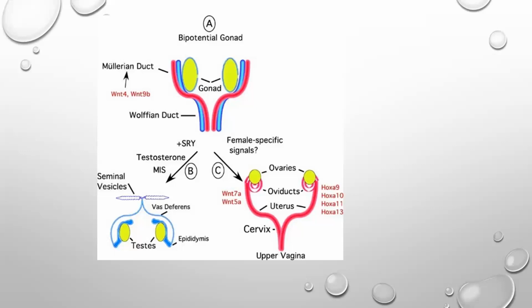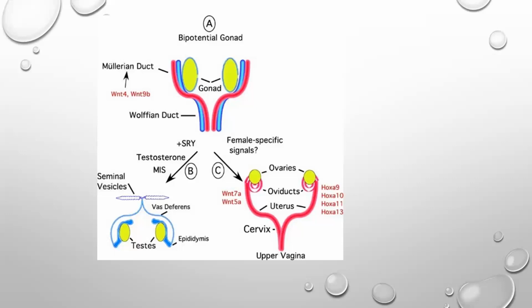One thing we have missed is that the Mullerian duct is also known as the paramesonephric duct, and the Wolffian duct is known as the mesonephric duct. Now coming to the external genitalia: the Mullerian duct has given rise to the internal female genitalia, and the Wolffian duct has given rise to the internal male genitalia.